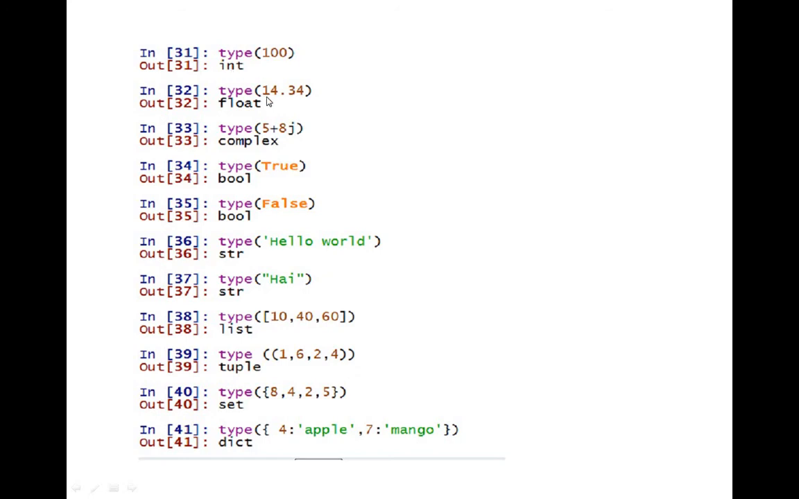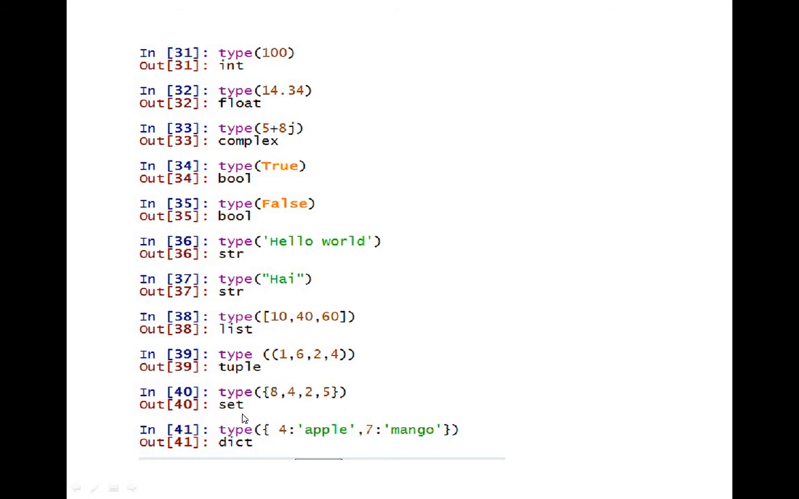If you want to know the type of 14.34, you give type of 14.34, and it displays the output as float. 5.5 plus 8j is displayed as complex. Next, type of True is displayed as bool, and False is bool. And if you give a set of characters inside single quotes, it displays str, which represents a string. If you enclose within double quotes, it also represents a string. And if you enclose some elements within square brackets, it is called a list. And if you enclose within round parentheses, it is called a tuple.